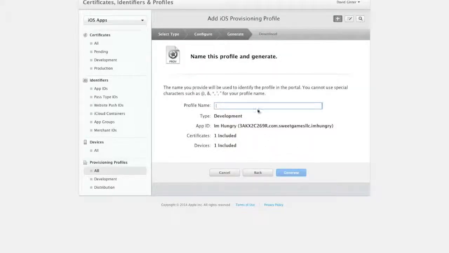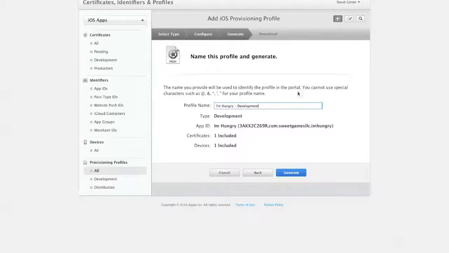And we want to make sure that we identify this in a way that we're going to know it's the correct one. What I mean by that is we're going to be doing a development and a distribution certificate. And it won't be clear in Xcode when we're looking at it which one it is unless you actually write it in here. So if you do I'm hungry, the name of the app, and then put a dash and put development.